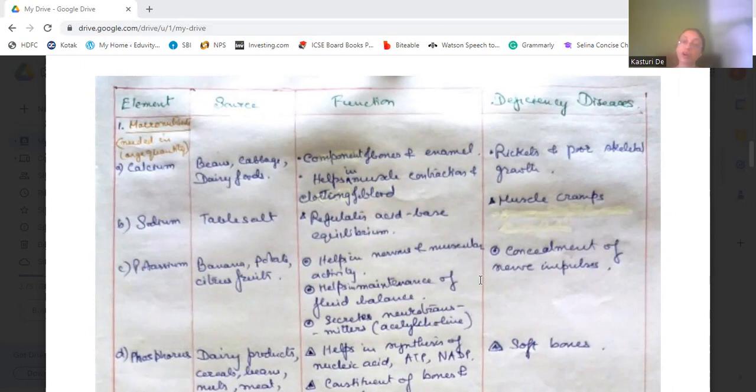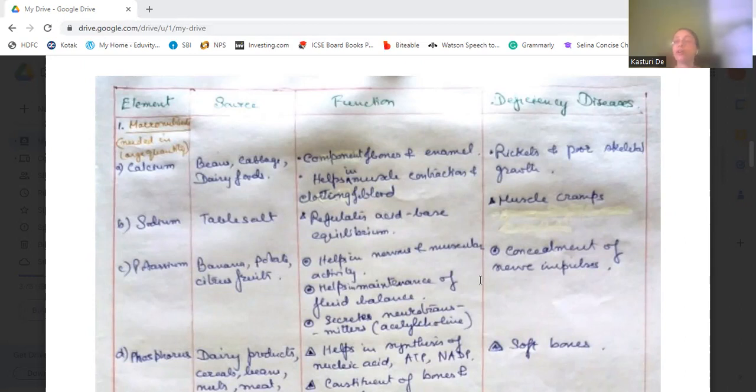Then we'll discuss sodium. Sodium is our table salt, the salt that contains sodium chloride, which gives us sodium as a mineral. Sodium regulates acid-base equilibrium in our body. If it is not present in our diet, or if it is deficient, it can cause muscle cramps.